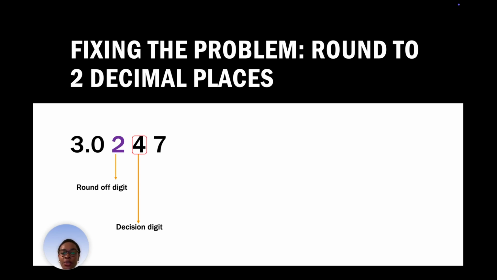Now, if you know your rounding rules, you would know that 4 leaves 2 unchanged. 4 makes no change to the round off digit, which is 2. So 2 remains unchanged. It remains the same. So your answer becomes 3.02 to 2 decimal places.